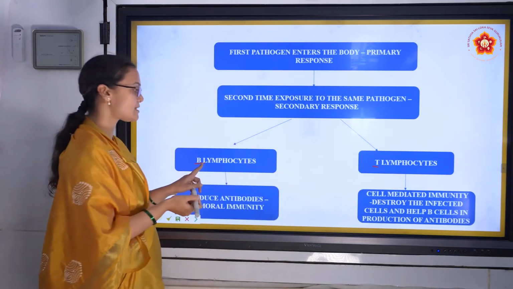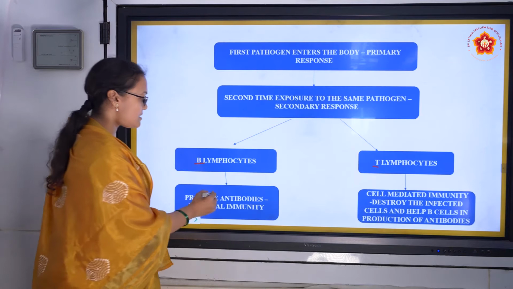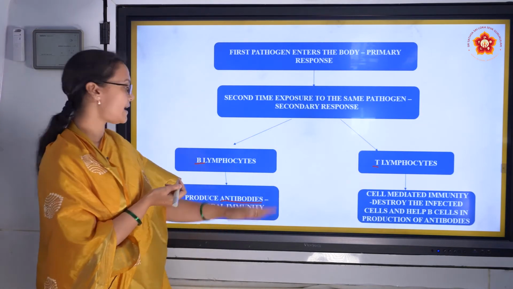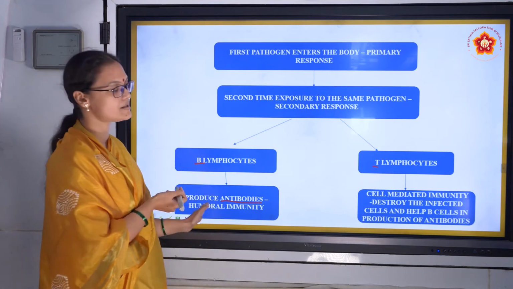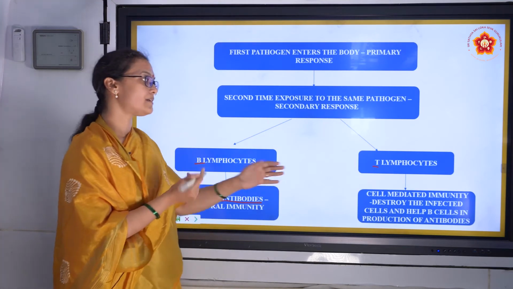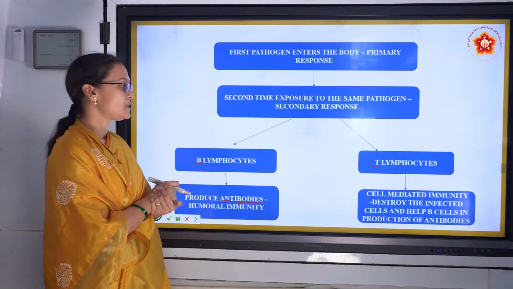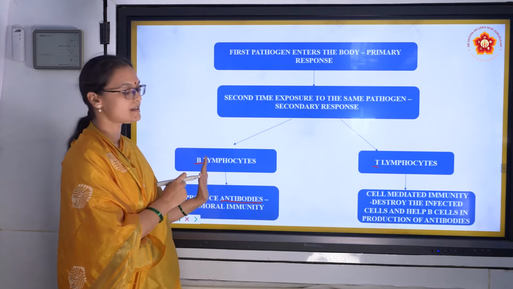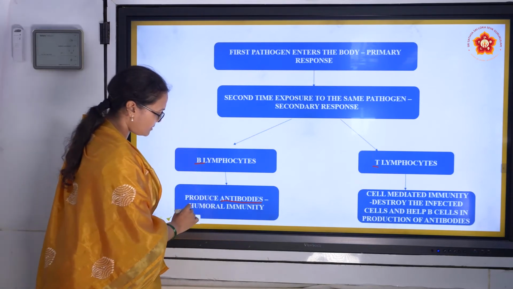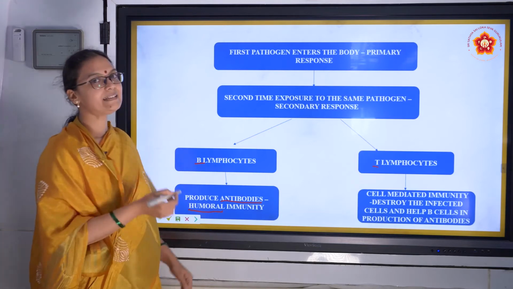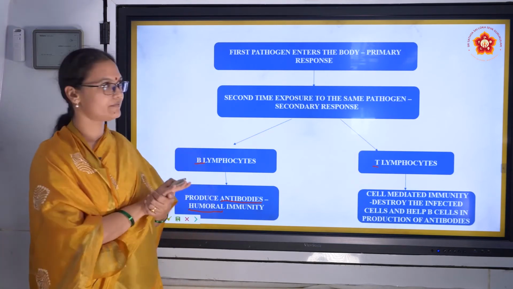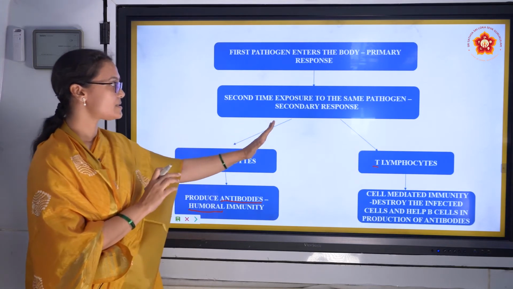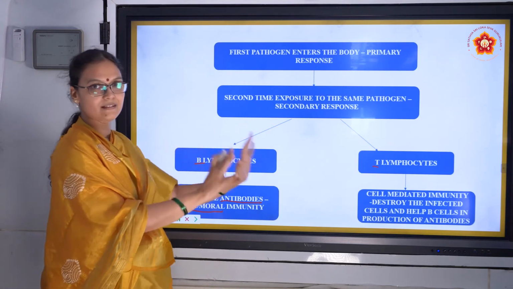So what do B lymphocytes do? They produce antibodies, right? And what do T lymphocytes do? They help the B lymphocytes in production of antibodies, and also they take part in cell-mediated immunity. There are two types of immunity. Antibodies produced by B lymphocytes is also called humoral immunity. Okay, I think this is the part where usually people get confused. There's nothing to get confused about. It is by B lymphocytes and T lymphocytes.